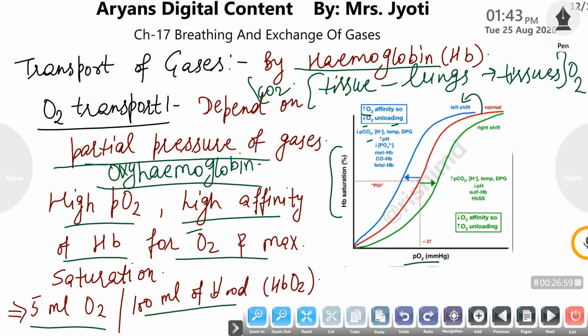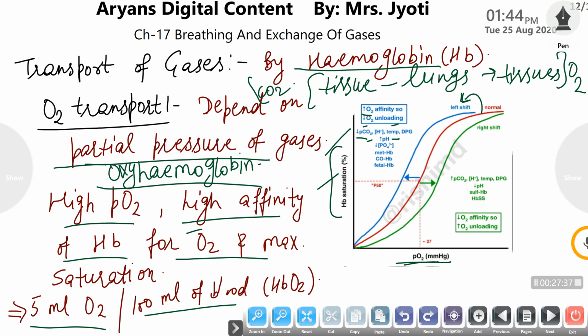In normal conditions, only the partial pressure comes into action. But when these factors also come into action along with partial pressure, then at lower temperature, lower partial pressure of CO2 and high pH, the curve drawn between percent hemoglobin saturation and partial pressure of oxygen, meaning the oxygen binding to and saturating the hemoglobin, will shift to the left side.